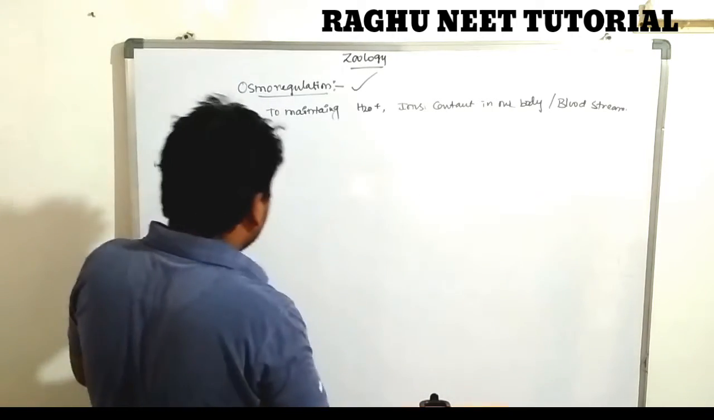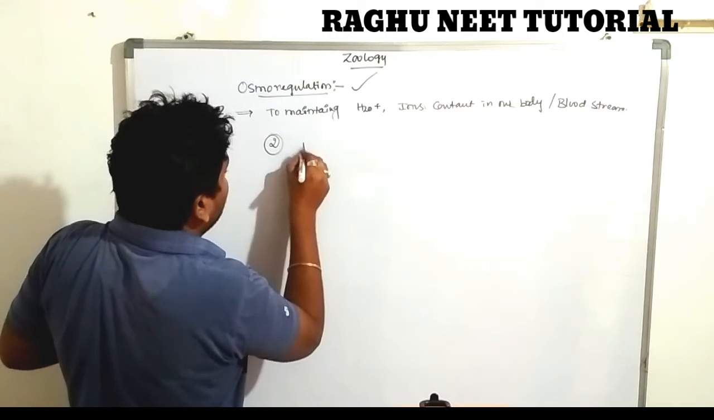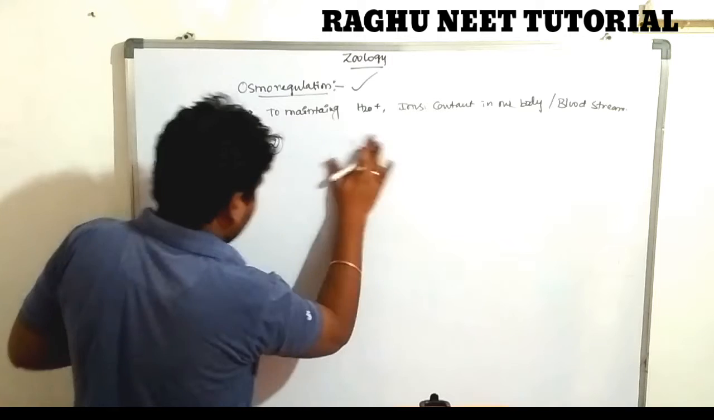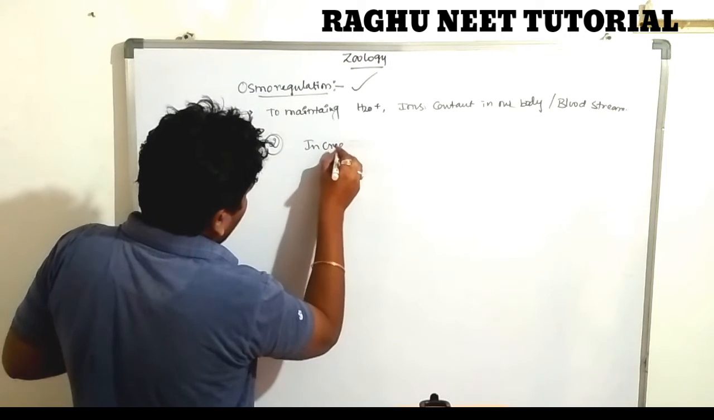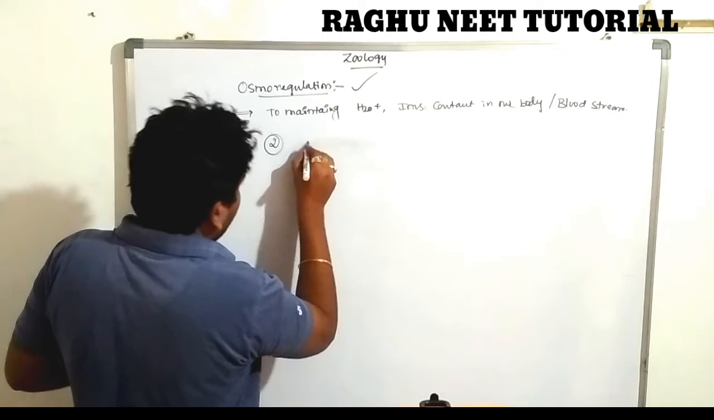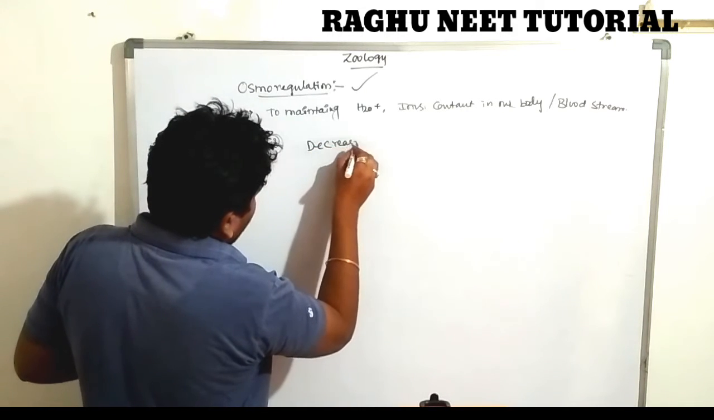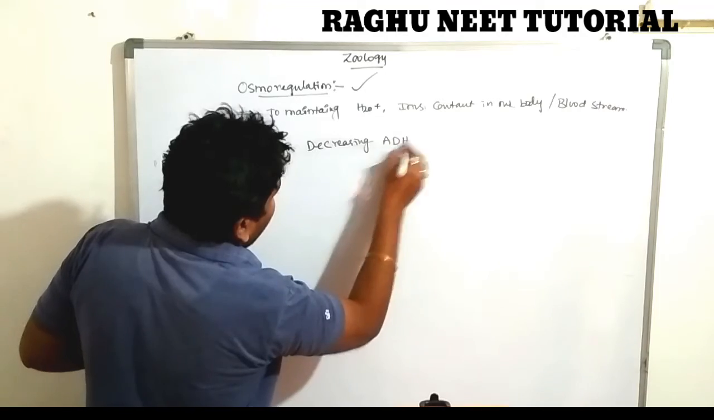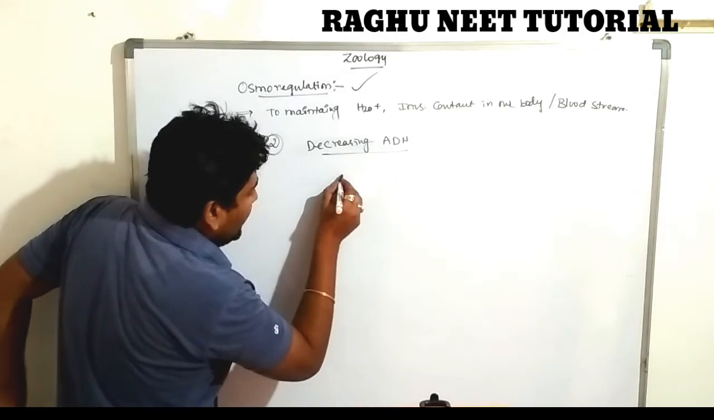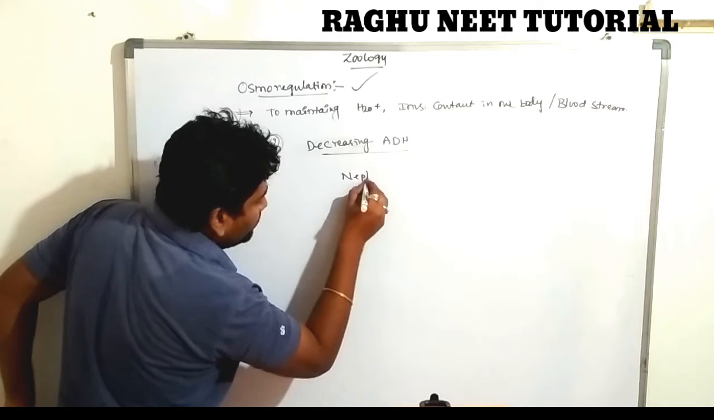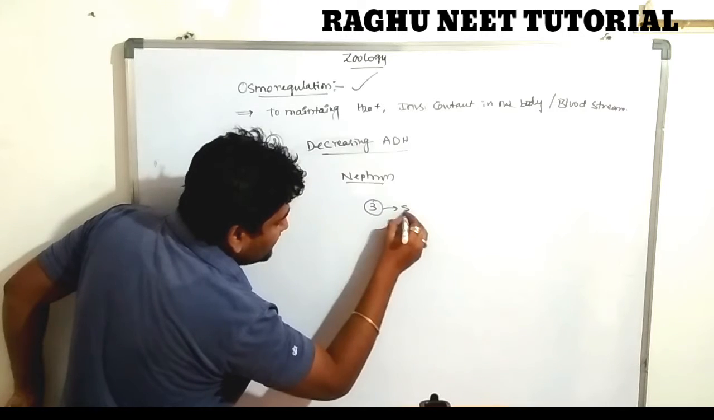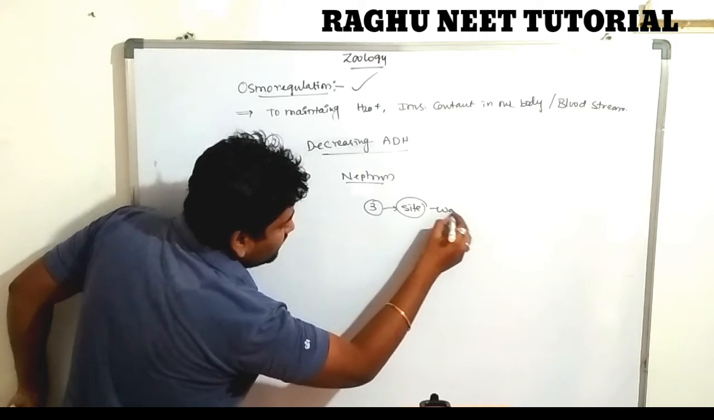The second one is to maintain water and ion level: decreasing ADH. In the nephron region, there are three very important sites of water absorption. The first site is the proximal convoluted tubule. The second one is the descending limb, not the ascending limb, because the ascending limb is impermeable to water.